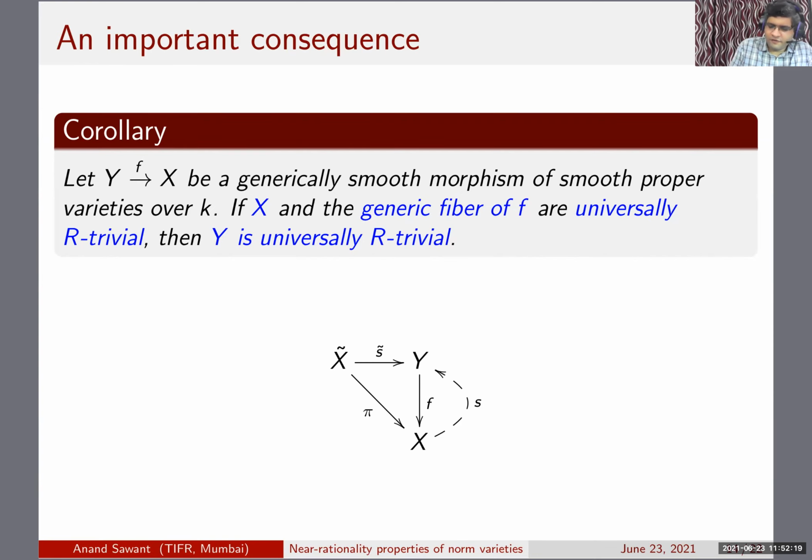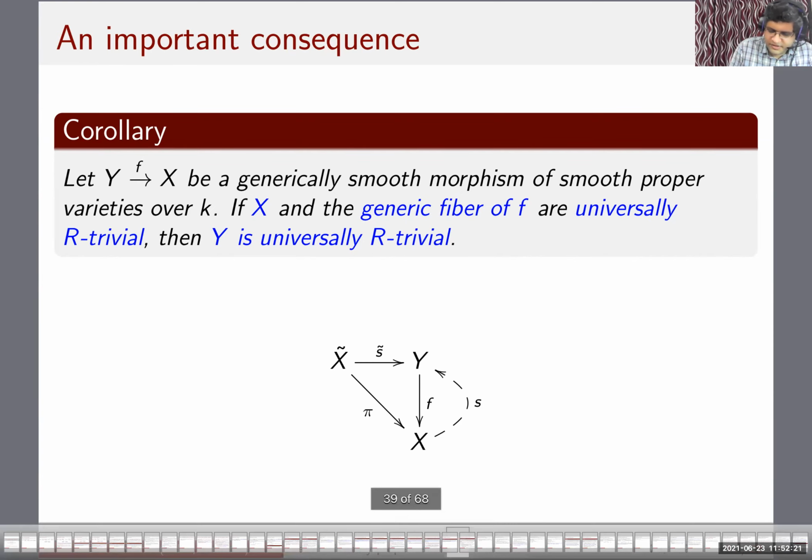The generic fiber is included over here, so let me call it y eta. Eta is the generic point of X, and we know that it can be connected to a k-rational point by R-equivalence, which means a chain of P1s.